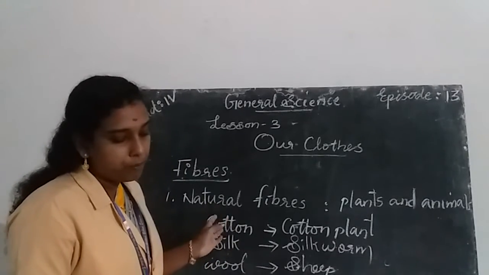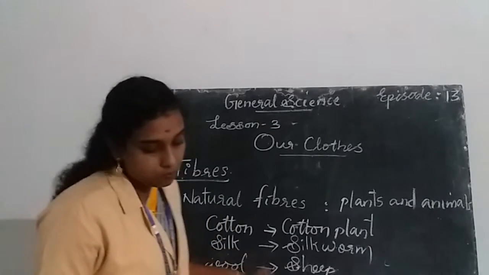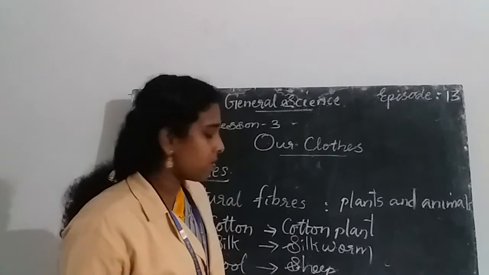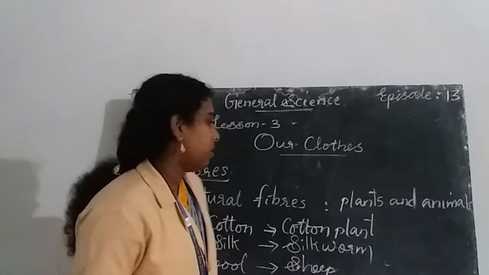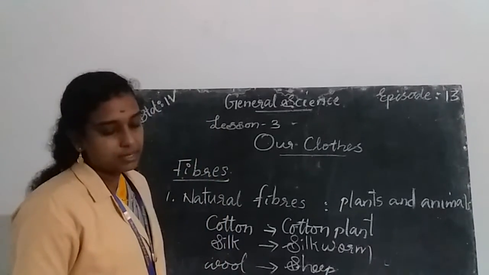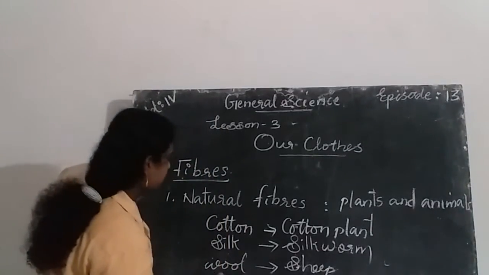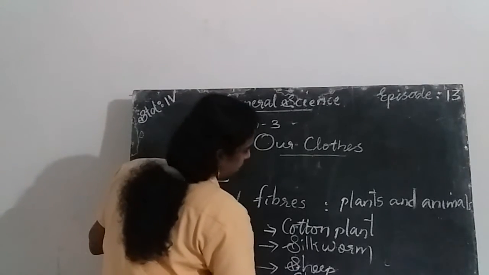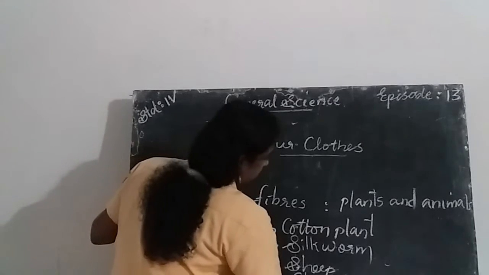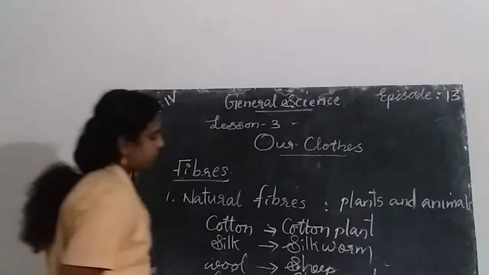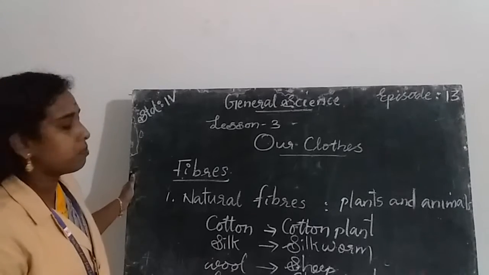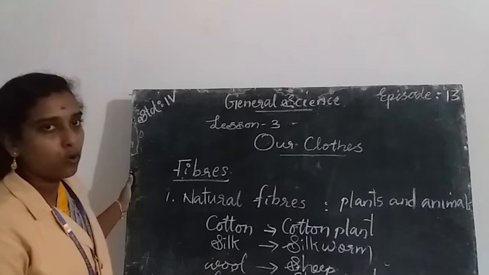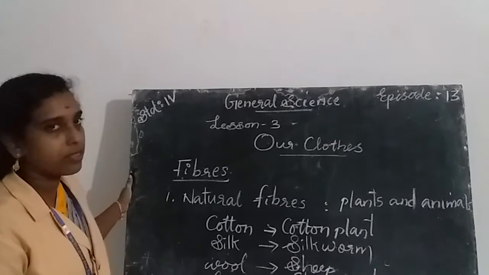Silk thread is made from the cocoons of silkworms, and with special treatment and a coloring process, silk cloth is obtained. The next one is linen. Linen is also a type of natural fiber, and linen is obtained from the flax plant, F-L-A-X. So cotton, silk, wool and linen are the examples of natural fibers.